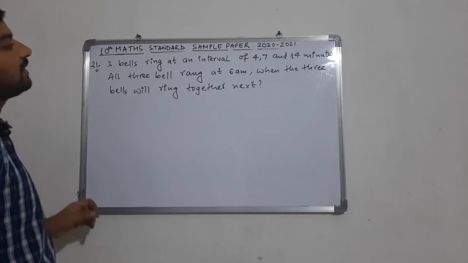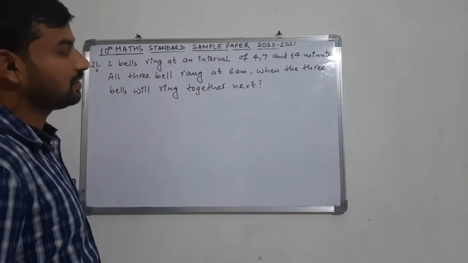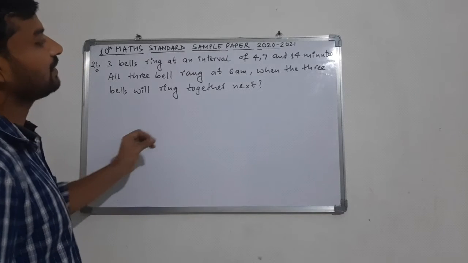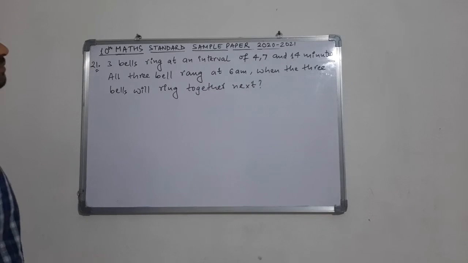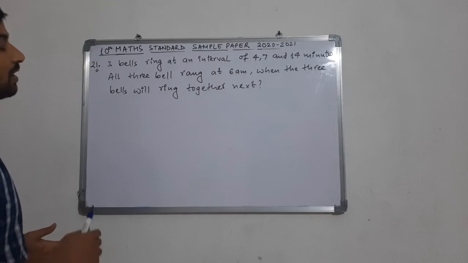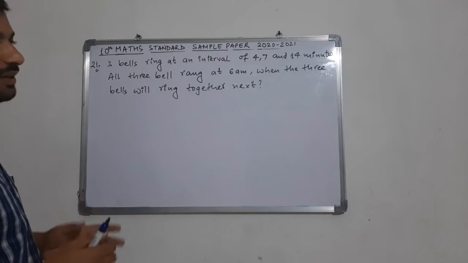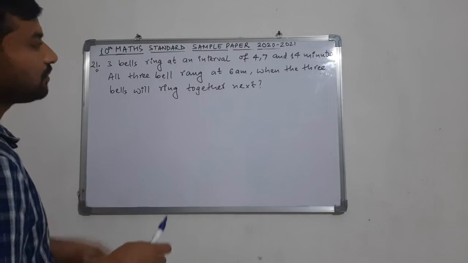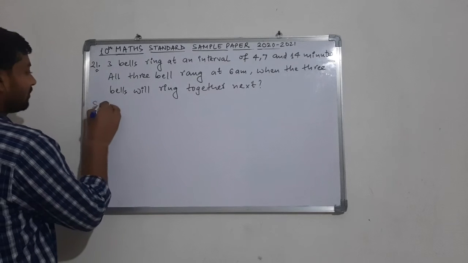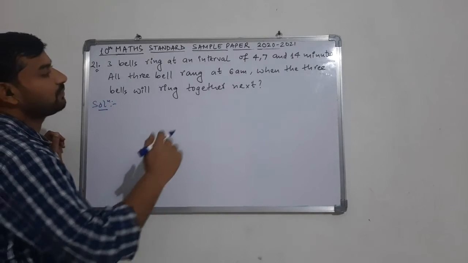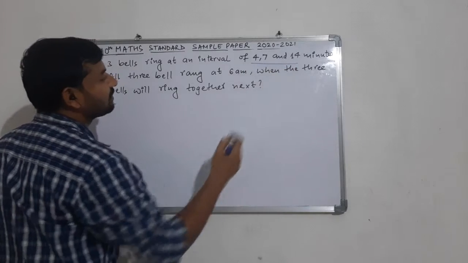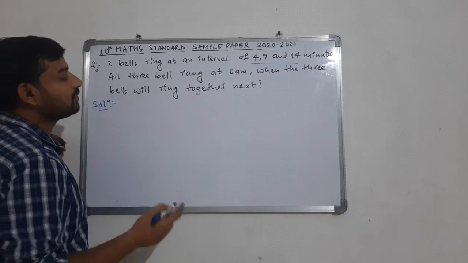All three bells rang at 6 a.m. They together rang at 6 a.m. When the three bells will ring together next, means we have to tell the time at which again they will be ringing at the same time. So the question is a very simple question here. We have to find out the time interval after which the bells will ring together.